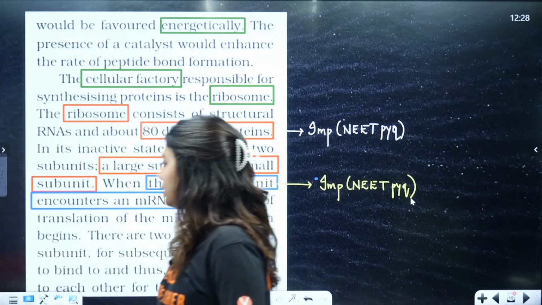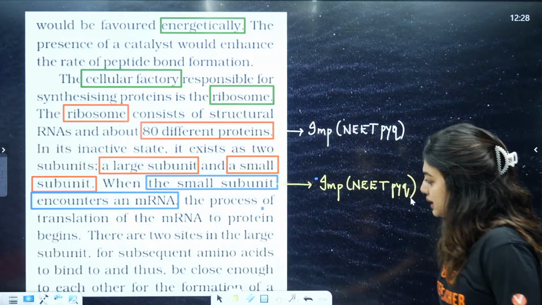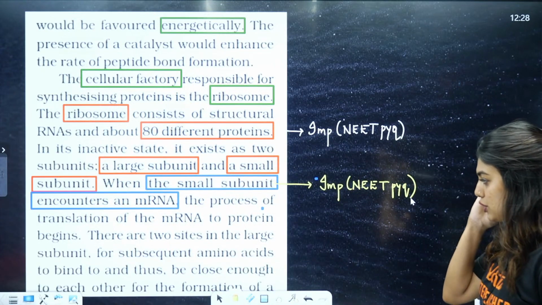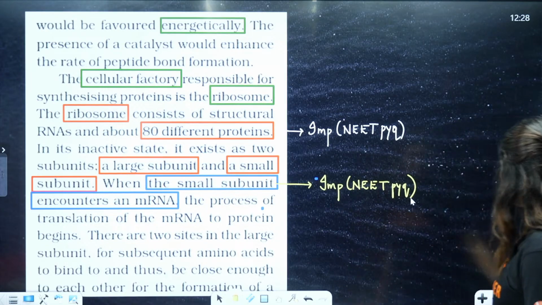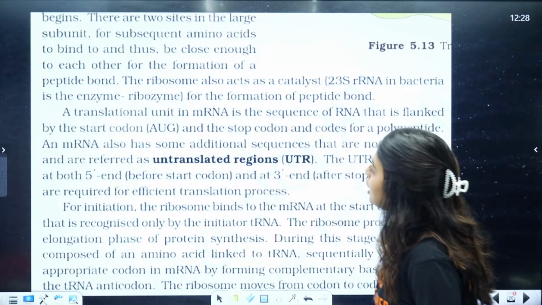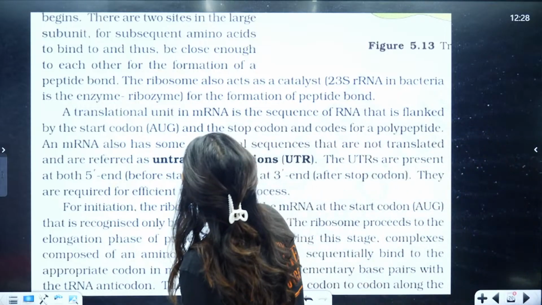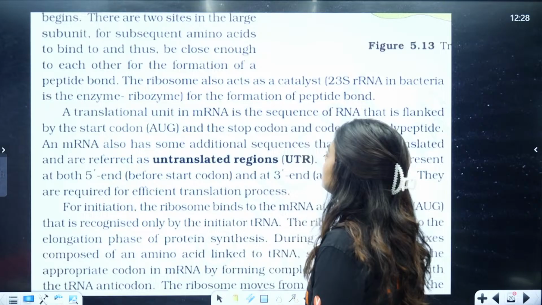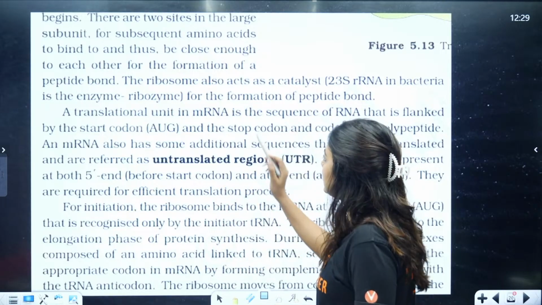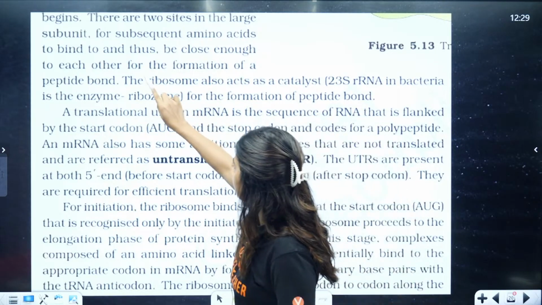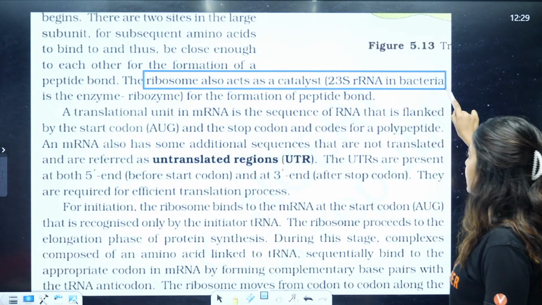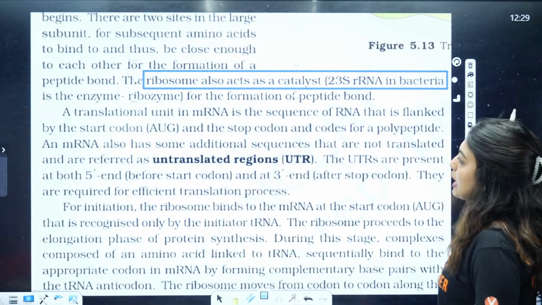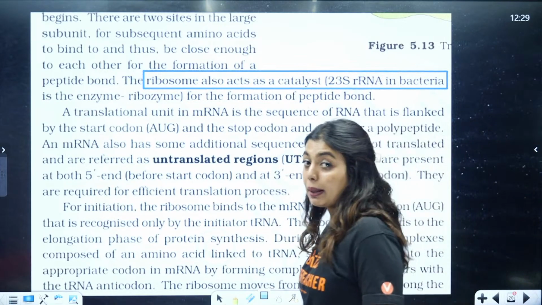Now, there are two sites in the large subunit for subsequent amino acids to bind and thus be close enough to each other for the formation of the peptide bond. Now, the ribosome also acts as a catalyst. The 23S rRNA in bacteria is a ribozyme, an enzyme, for the formation of the peptide bond.